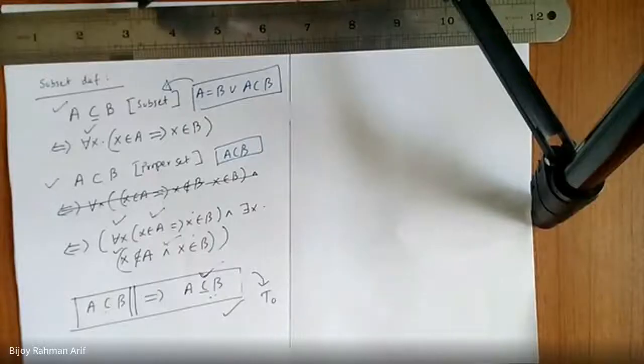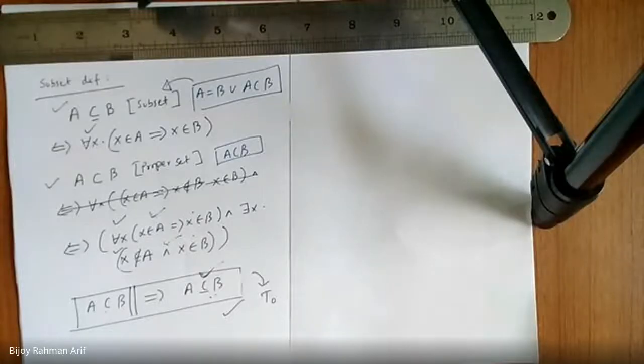Now, if the proper subset is defined by this, for all x, x is an element of A implies B, and the whole thing, why is the subset not defined like that?